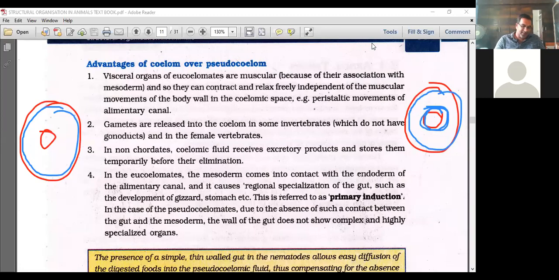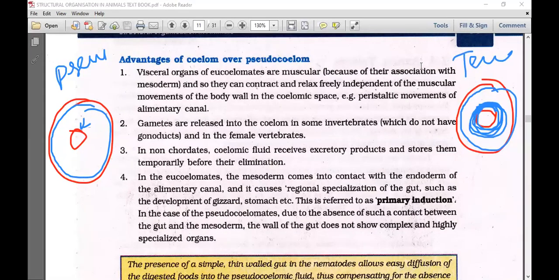So have you seen the difference? This is a pseudocoelomate and this is a true coelomate. In pseudocoelomate, mesoderm is not coming in contact with the endoderm. But in case of true coelomate, mesoderm is having connection with the endoderm. This is the mesoderm, which is having connection with the endoderm during embryonic development.